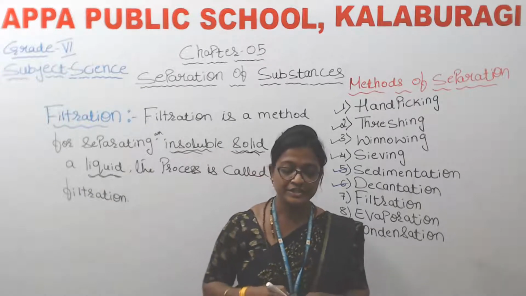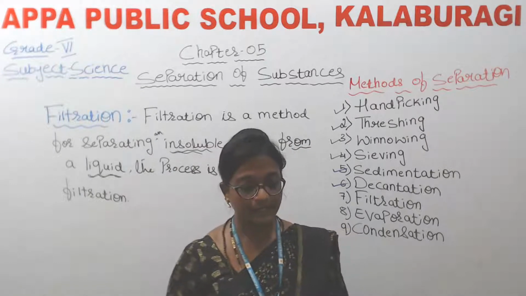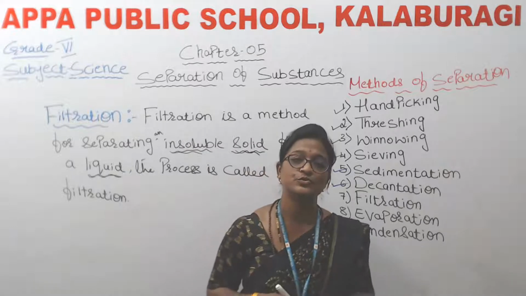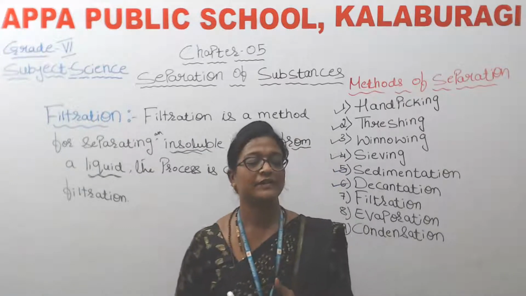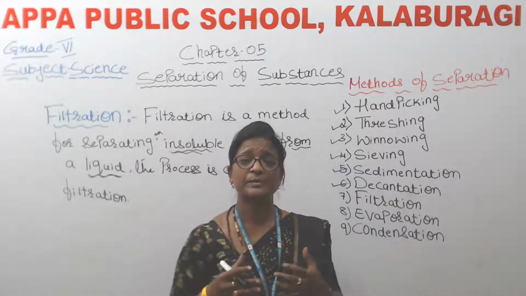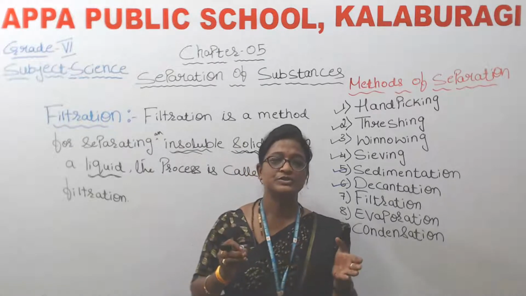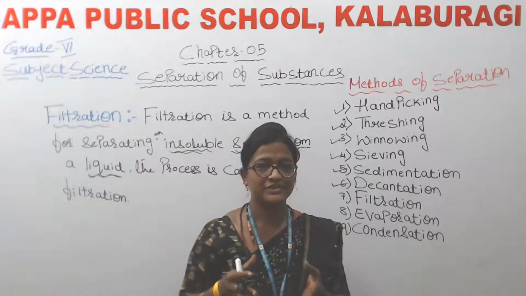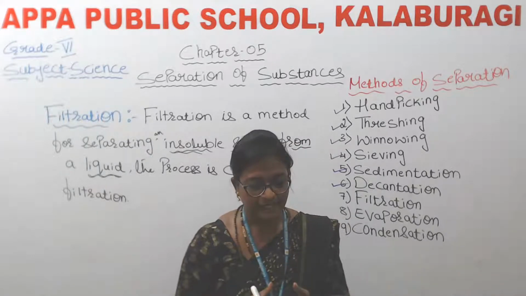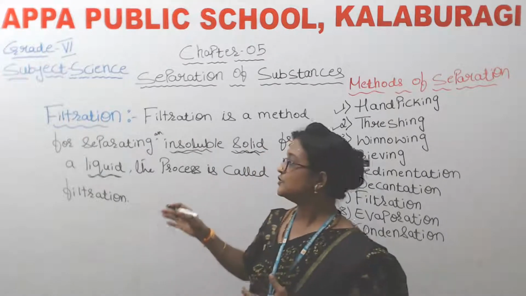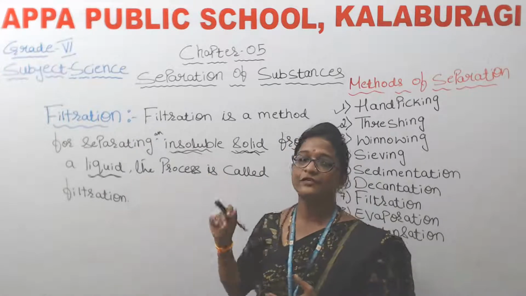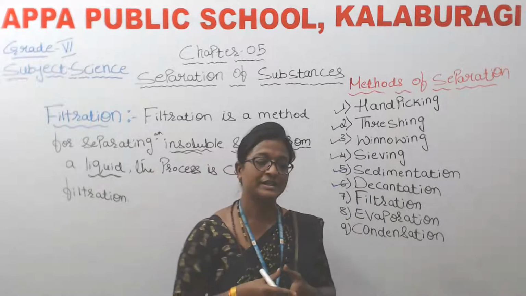Okay, so filtration is used to separate pulp and seeds from the juice. When we prepare juice, we extract the pulp from the juice, isn't it? So there also separation takes place. And just now, as I said, to separate tea leaves from liquid, filtration takes place.